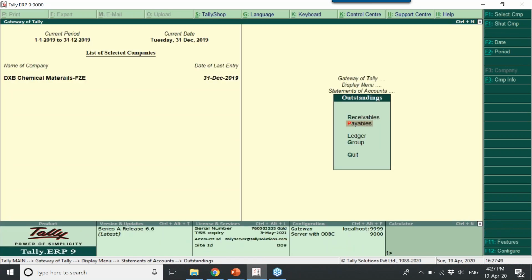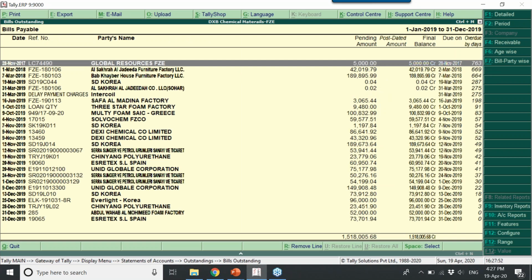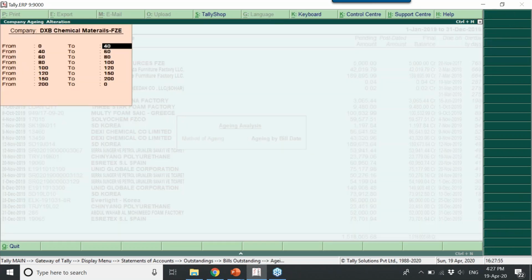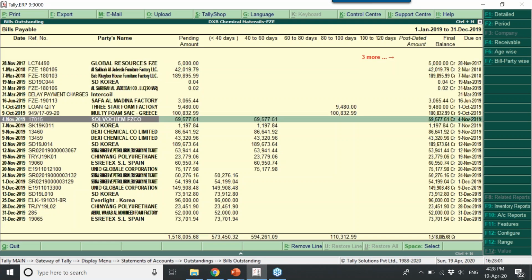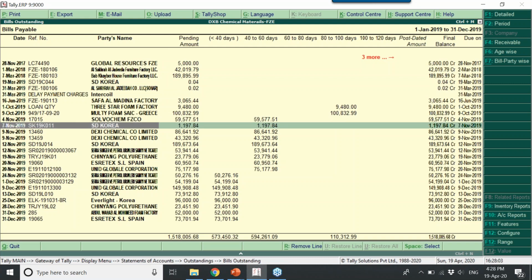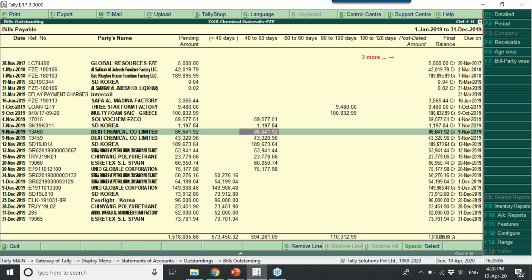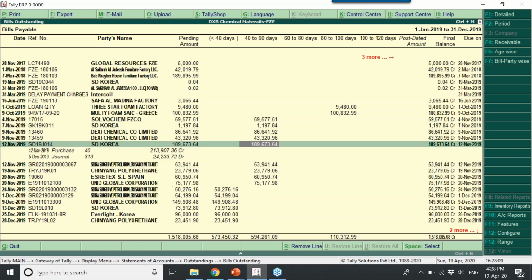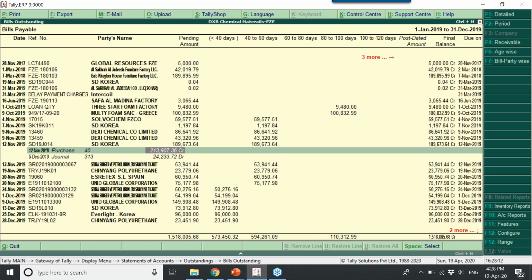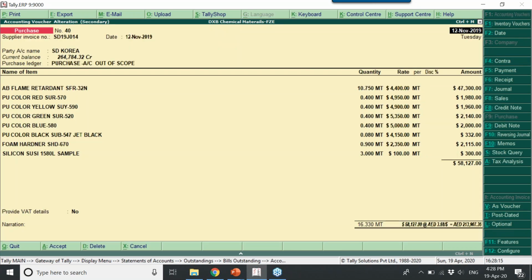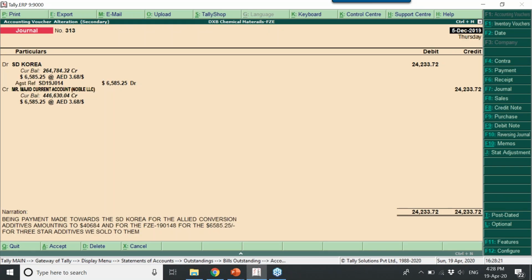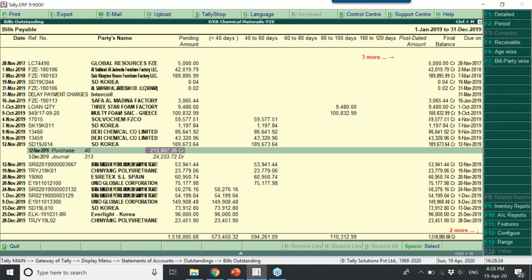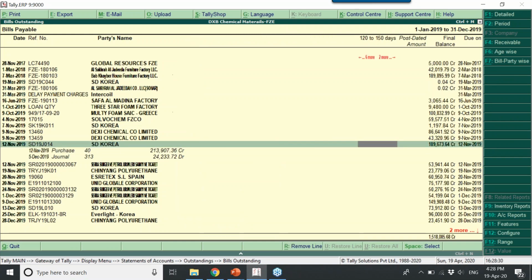Same concept, no change with regard to payable as well. When you click on F6, the same period comes. If you want, you can change it, else you can view like this. You need to clear the bills of your supplier which are more than 40 days and below 60 days. When you click enter and select purchase, press enter, you can see this is the transaction. Part payment. You might have made a part payment here, and the outstanding is there. However, you made some part payment, hence the balance is 189.